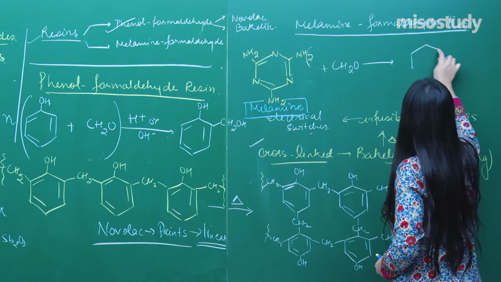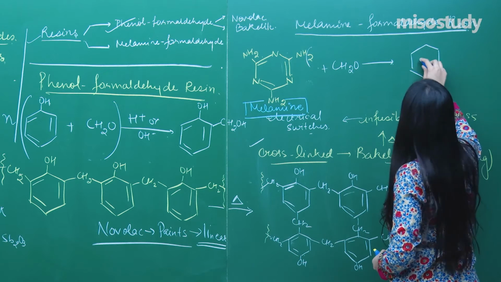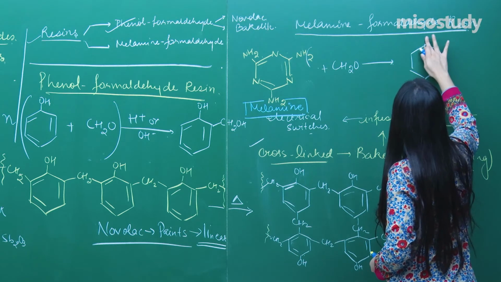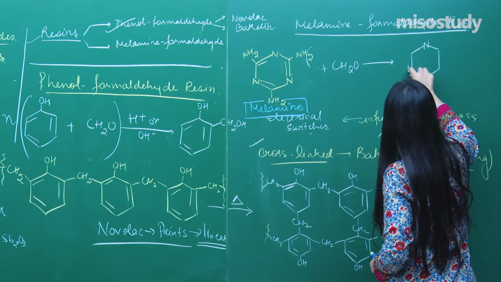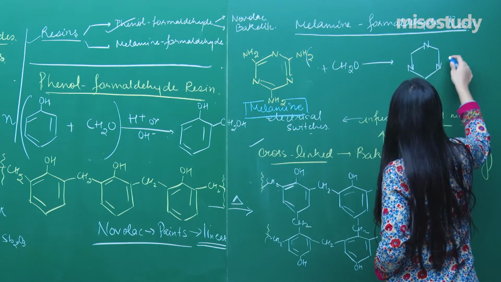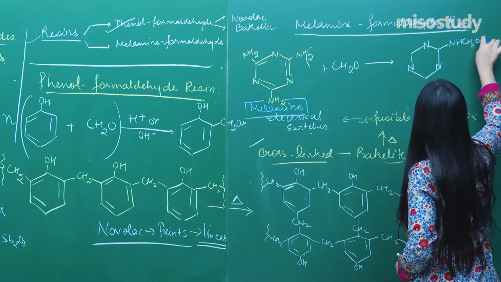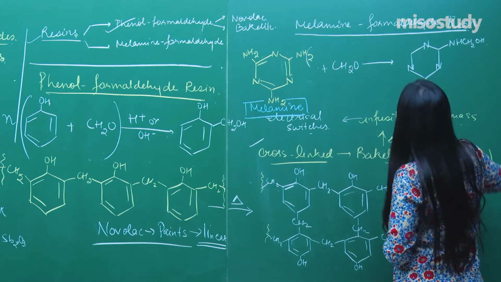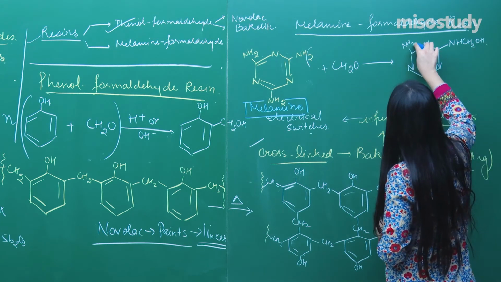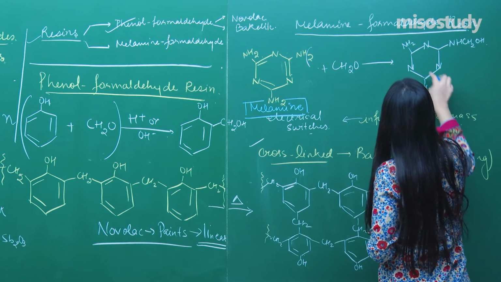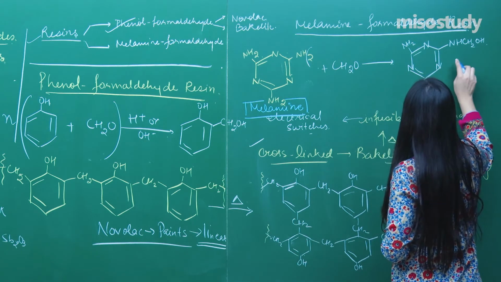So it will be drawn here. Nitrogens, place as they are, nitrogens, nitrogens, along with NH, CH2OH will be there. Along with the remaining ones, NH2, NH2, put the conjugation and your work is done.